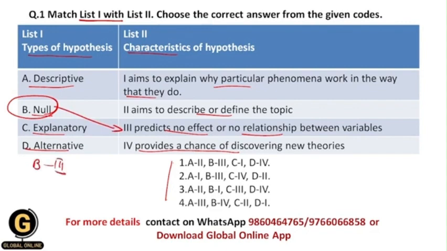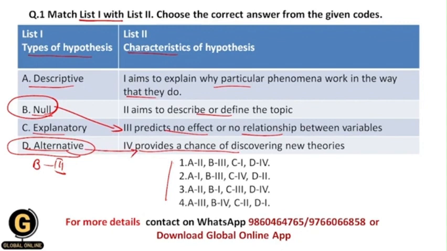Then now let us see alternative hypothesis. So alternative hypothesis is exactly opposite to null hypothesis, and within the alternative hypothesis we predict that there is an effect or there is a relationship between variables, and that's why alternative hypothesis provides a chance to discover new theories by predicting that there is a relationship between variables, and that's why D option will go for 4.